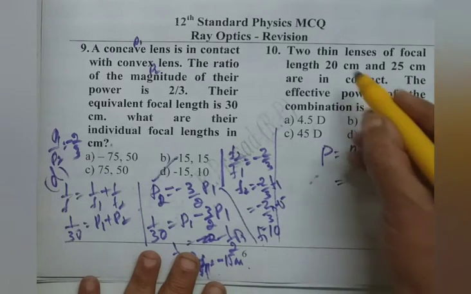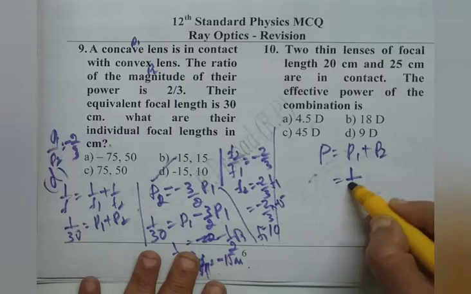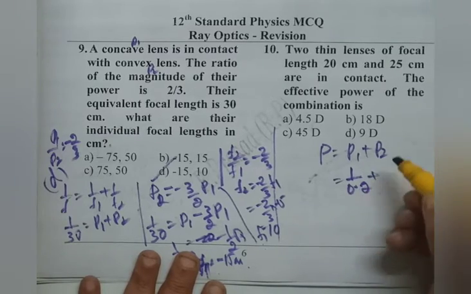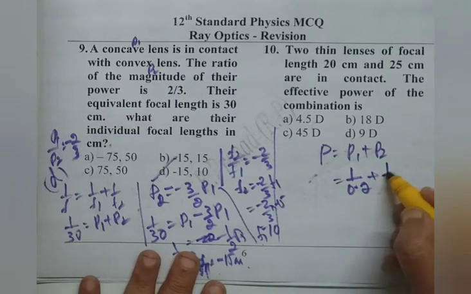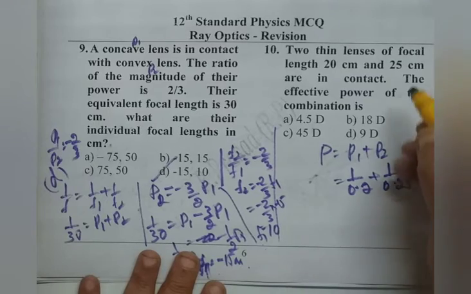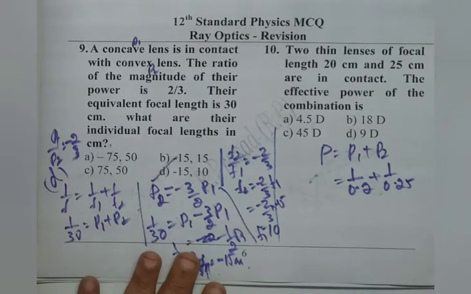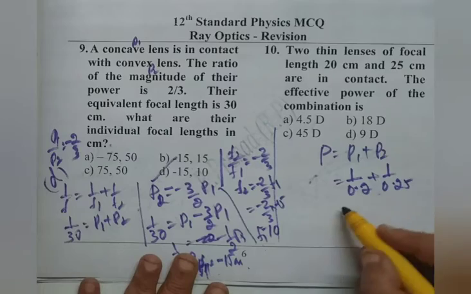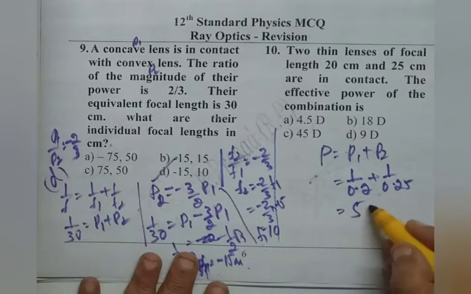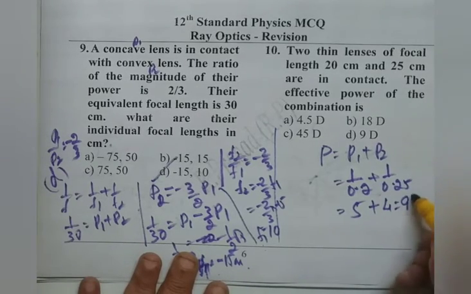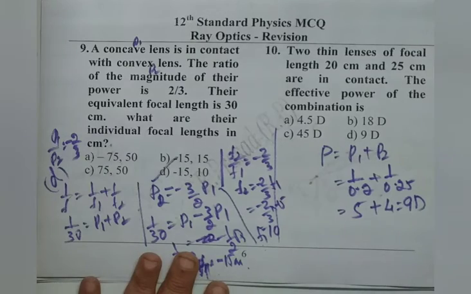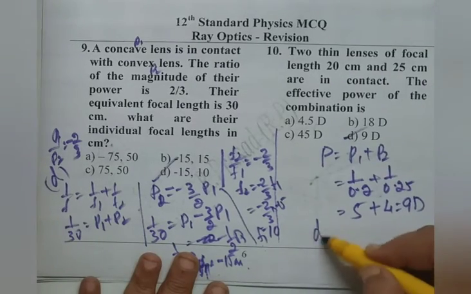We write P1 as 1 by 0.2 meters plus P2 as 1 by 0.25, because 25 centimeters is 0.25 meter, 20 centimeter is 0.2. If we divide these, this is 5 and 4. So 9 diopter is the answer. Option D is right.